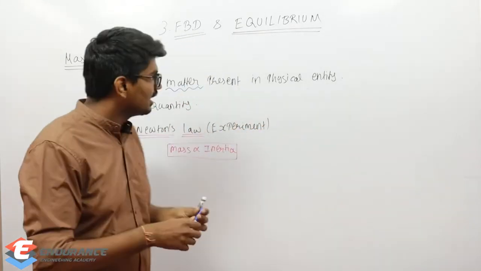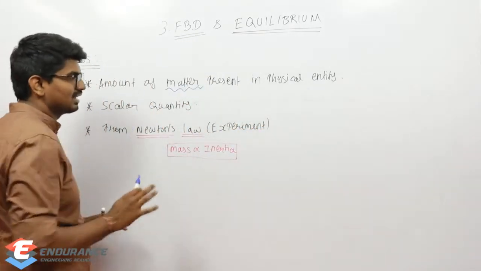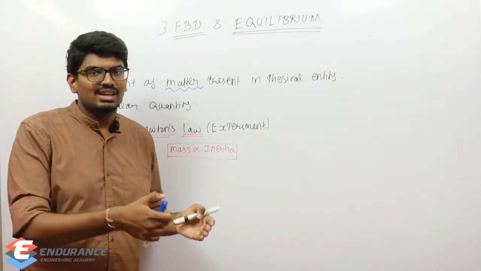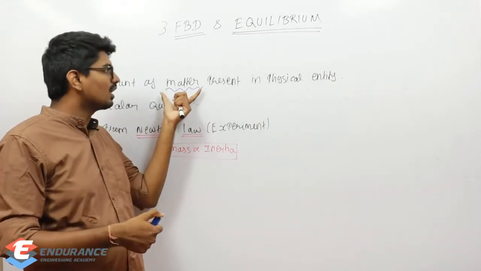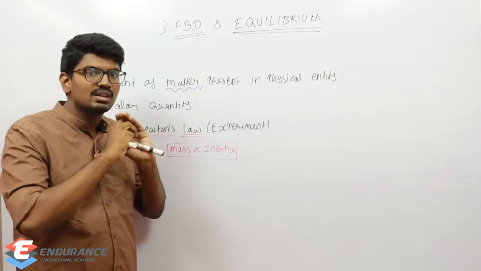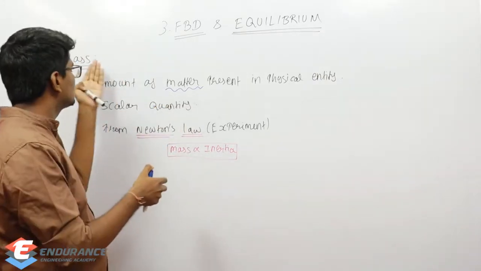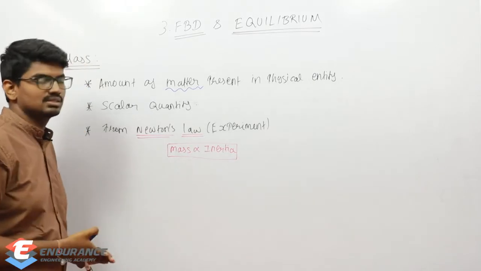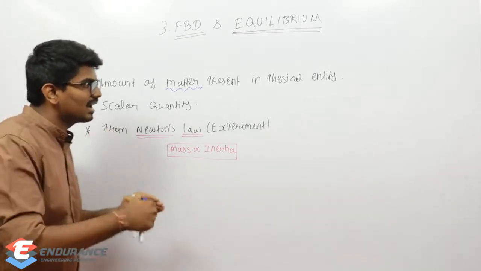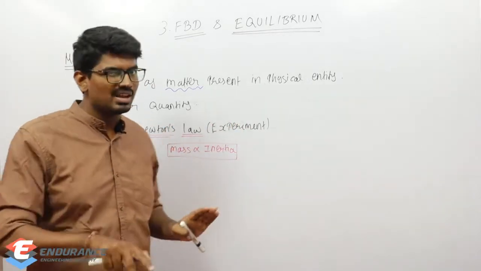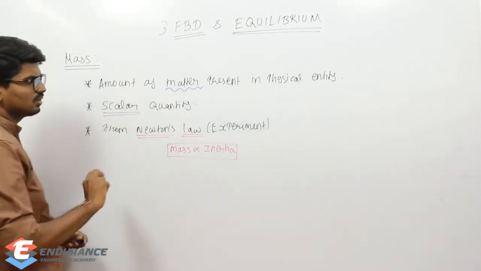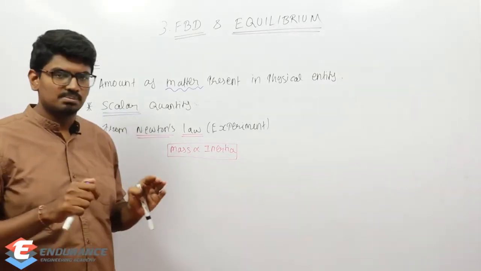So that is what any amount of matter is. The matter may be solid, liquid, or gas, or whatever it is. Whatever the quantity of matter, that is measured by something which we are going to call mass. So whatever the amount of matter present in a physical entity, that is the basic definition. Now coming to the next, we know that mass is a scalar quantity. We are not going to define any direction for mass.